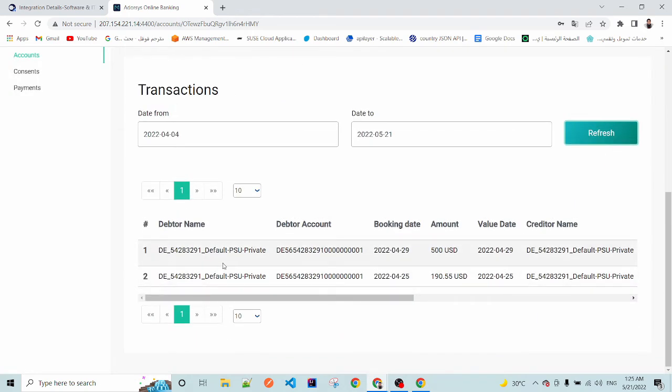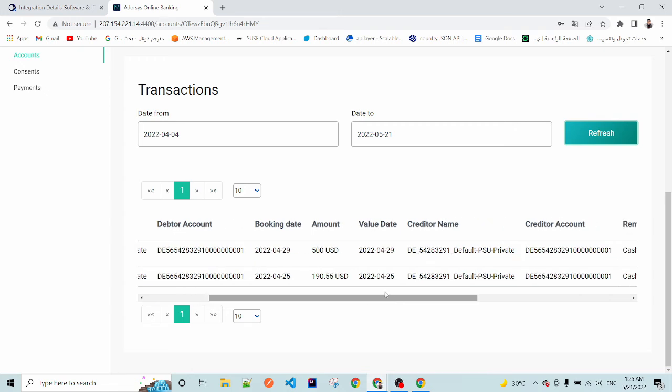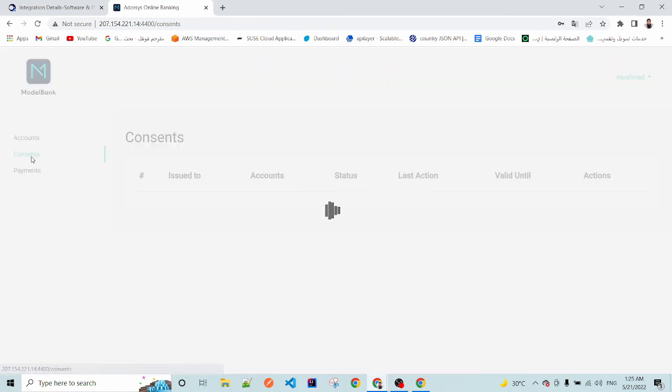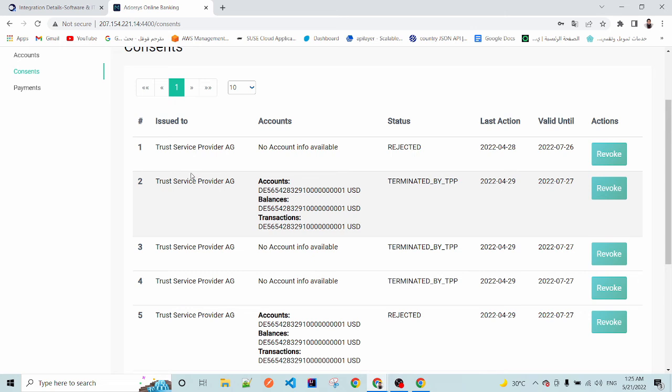As you can see, we did fetch a deposit transaction with 500 USD and also another deposit transaction with 190 USD. Also, the user can see his consents if he has signed up for multiple third-party providers apps. He can show all his consents, the active ones, the rejected ones, and the ones terminated by third-party provider.